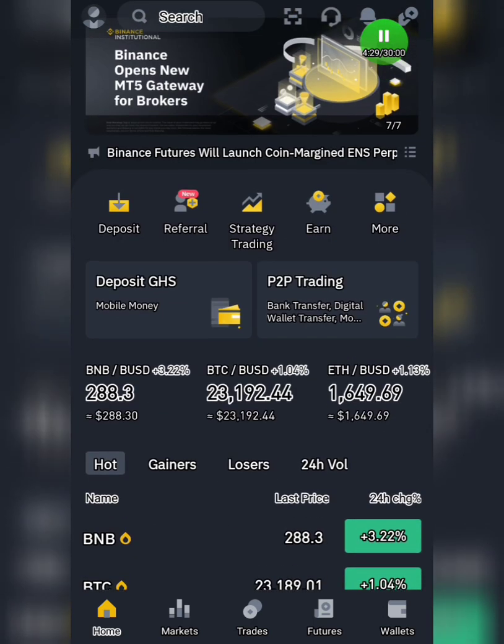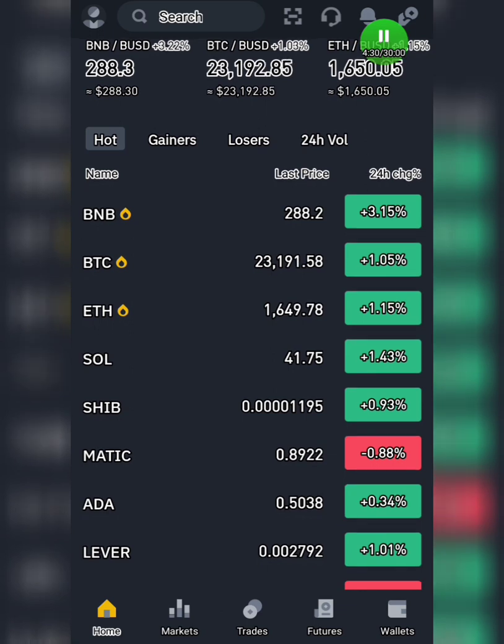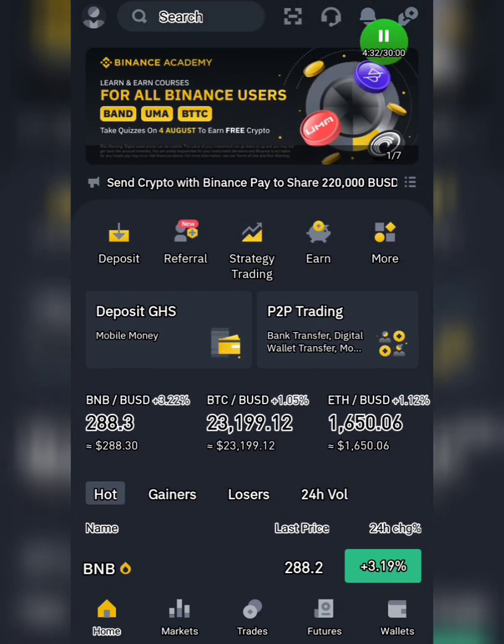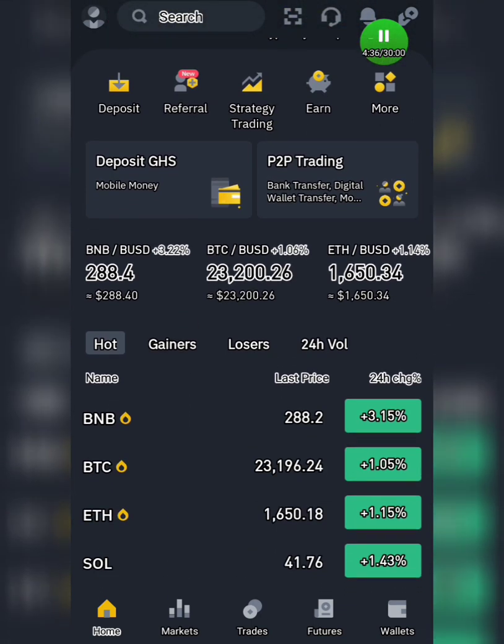Okay, so as you can see on the screen right now, it has loaded successfully, and it's been a while since I've logged in. When you're here for the first time, all you need to do is click on Wallet, as you can see on the screen. Okay, click on Wallet. I think it's loading.